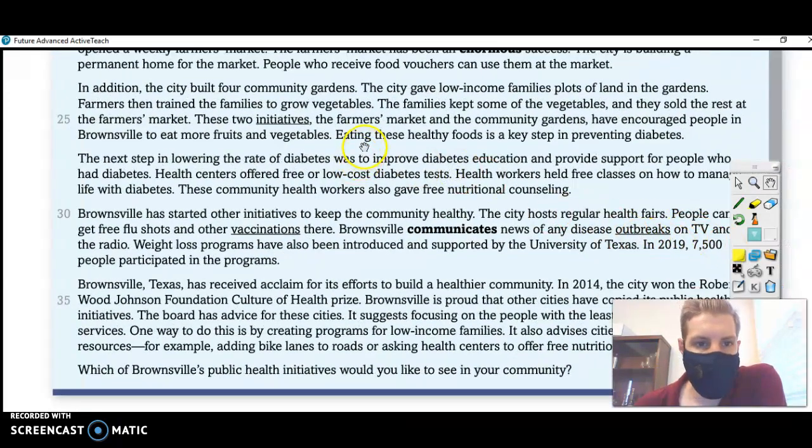So here we have initiatives. The sentence is, these two initiatives, the farmers market and the community gardens, have encouraged people in Brownsville to eat more fruits and vegetables. Well, there we go. I get two examples of initiatives, farmers markets, or a farmers market and community gardens. And these are things that the city did or the city built.